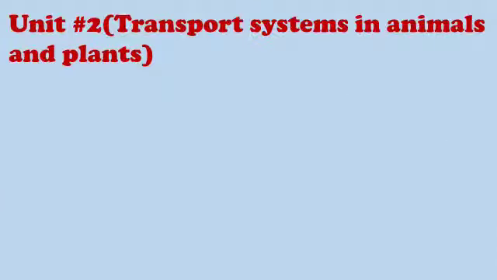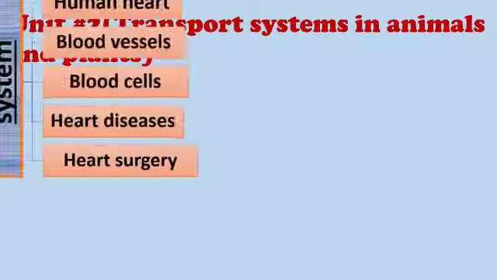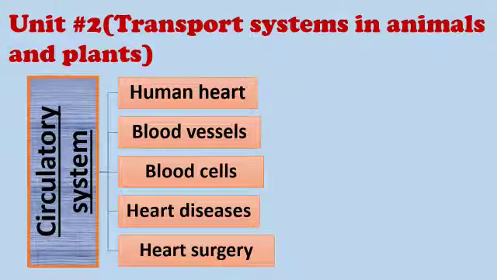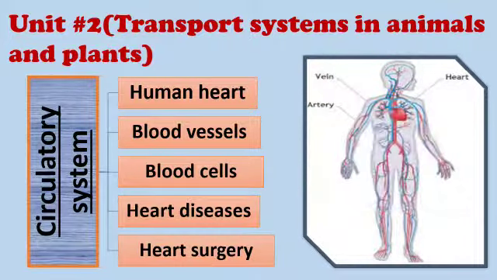So dear students, we have completed unit number 2, transport systems in animals and plants, and in this unit we have discussed the human heart, its muscles, its chambers and the double blood circulation. In blood vessels there are three types: arteries, veins and capillaries. Then we have done the reading of blood cells. There are three types of blood cells: white blood cells, red blood cells and platelets. Then after that the heart diseases and then the heart surgery.